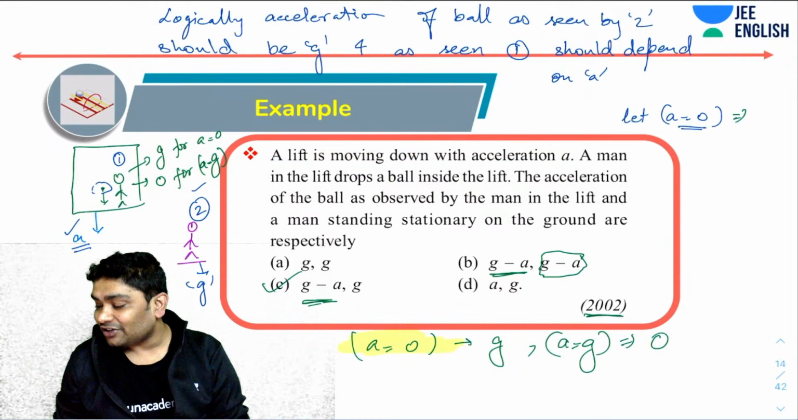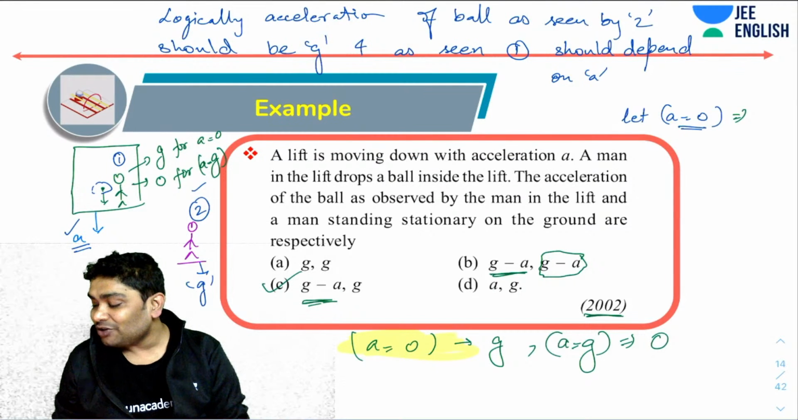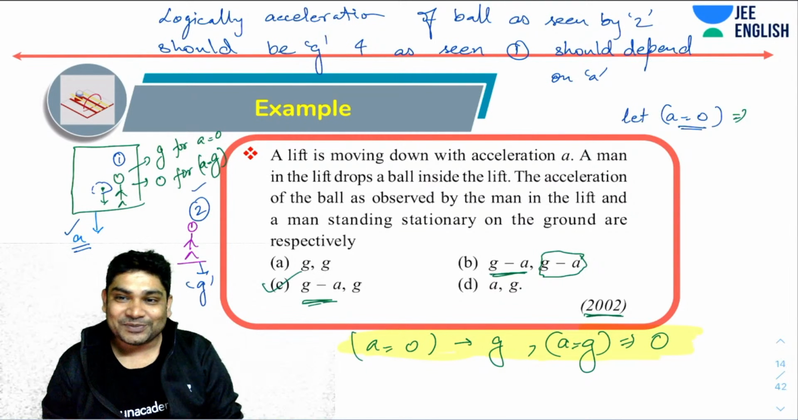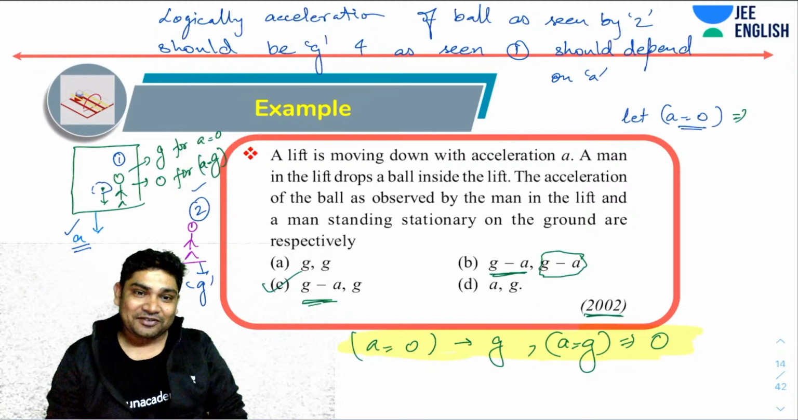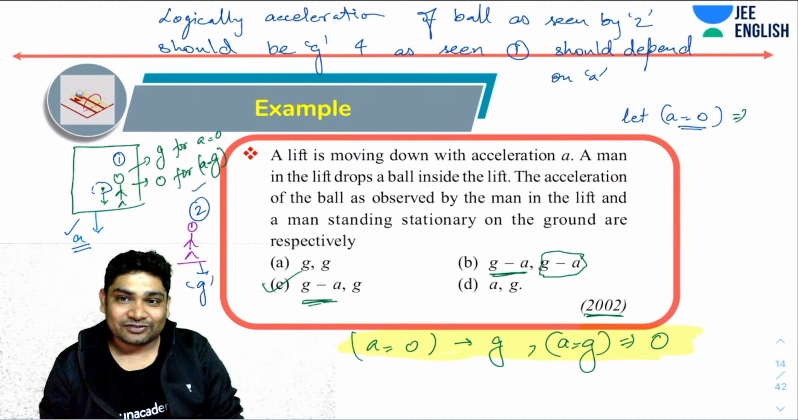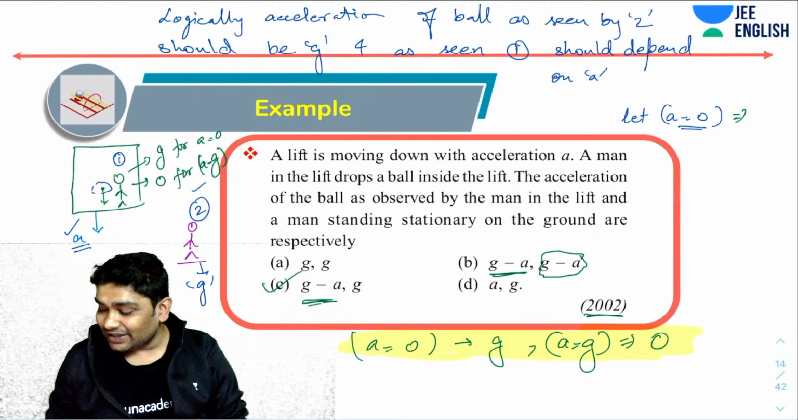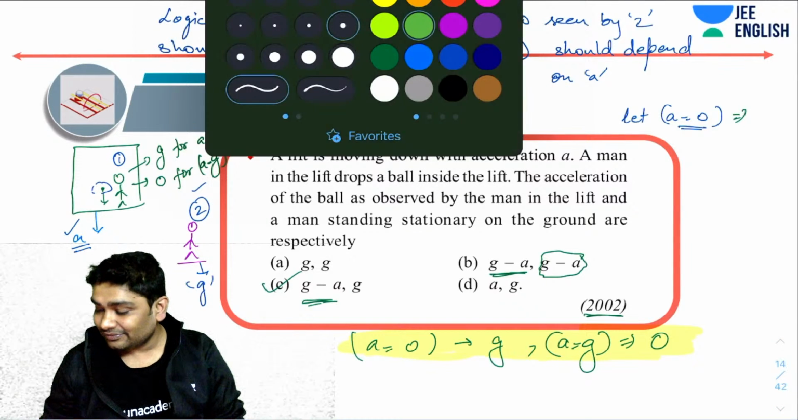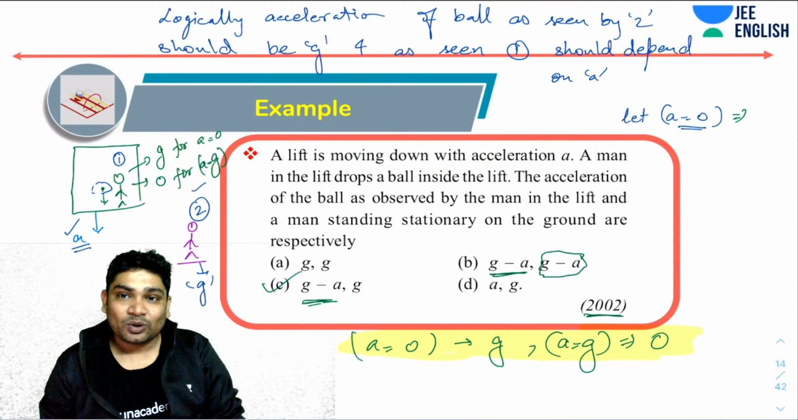That can I say, if the acceleration of the lift is 0, then the man should see the acceleration of the ball as G, and if the lift was in free fall, then the man should have seen the acceleration of the ball as 0. It would have fallen freely with respect to the ball itself. So just using these substitutions, I can figure out that the correct answer is this. These two substitutions would have immediately given me the answer.